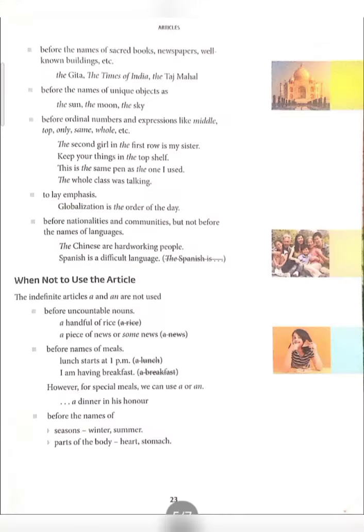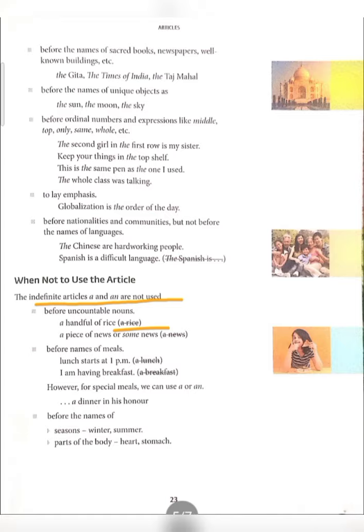Now let's discuss when not to use the article. As we know, the indefinite articles are a and an, and now when we should not use them. First rule, when we are talking about an uncountable noun, we can't use the article a. We can't write a rice. What we have to write is a handful of rice. Why? Because a rice is wrong, since rice is uncountable. That's why we write a handful of rice. A piece of news, we can't write only a news. Don't use the article a with news. You can write a piece of news.